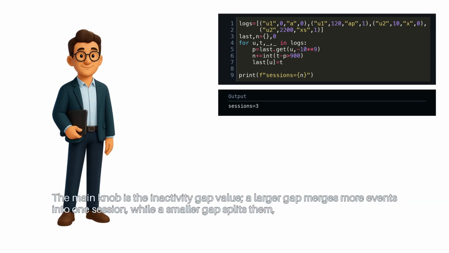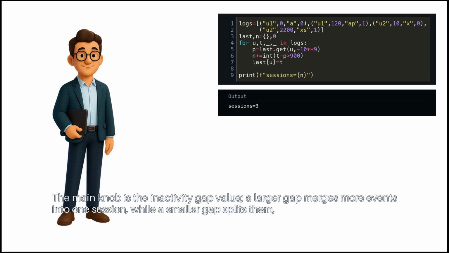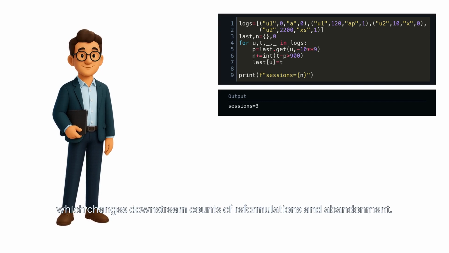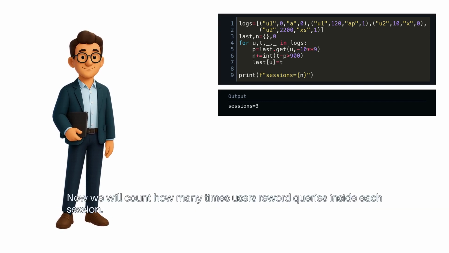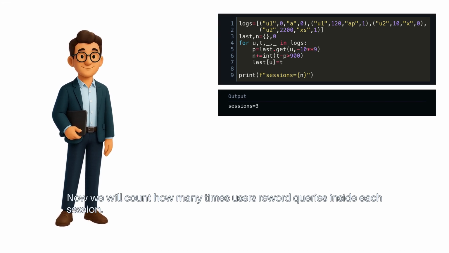The main knob is the inactivity gap value. A larger gap merges more events into one session, while a smaller gap splits them, which changes downstream counts of reformulations and abandonment. Now we will count how many times users reword queries inside each session.